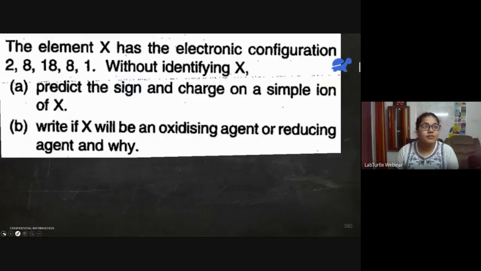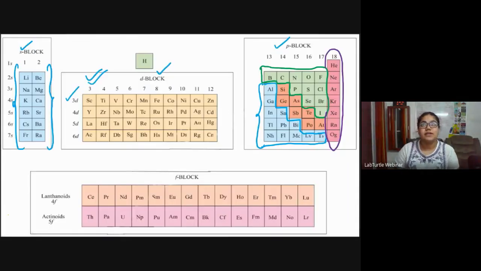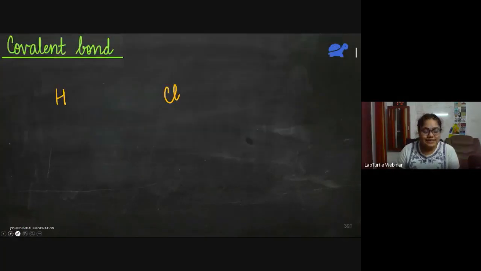So let me take you back to the periodic table. Here, if you see chlorine, chlorine is over here in green color, no? And see, hydrogen also is green in color. So they are both non-metals. Fine. So because they are both non-metals, these type of atoms usually form covalent bonds. Since both are non-metals, hydrogen also has a tendency to gain electron and chlorine also has a tendency to gain electron. So if both of them are gaining electron, then how can they achieve a stable octet?